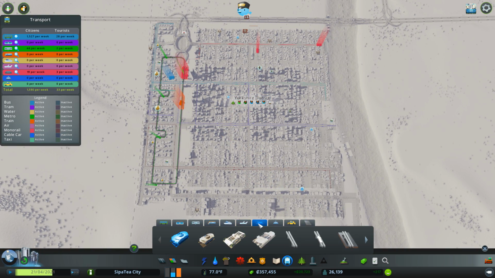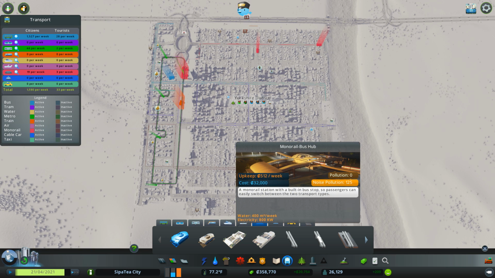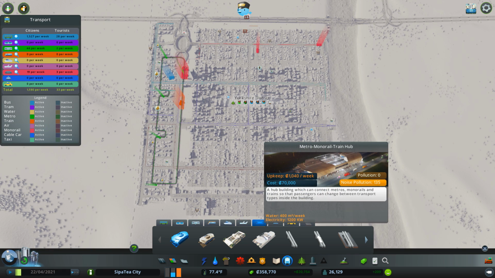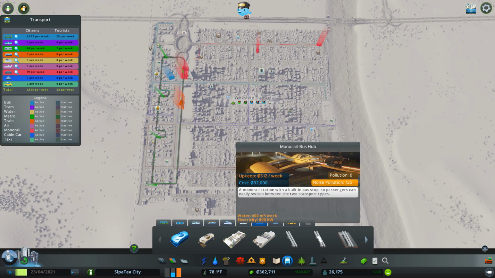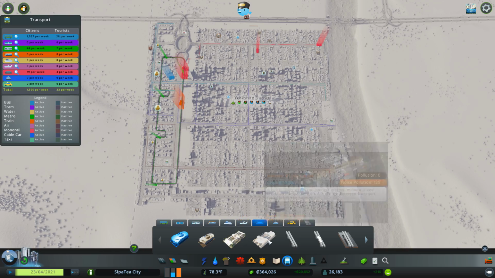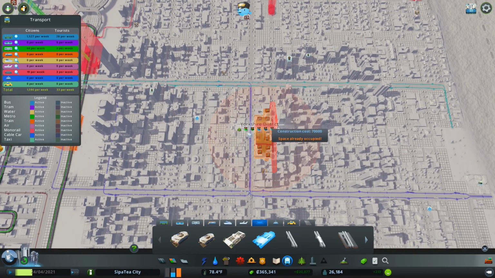Of course, we always have the option of using these smaller ones. Monorail bus hub. So the metro monorail train hub. So maybe we could use something like that and connect up to these monorails as they come in. Is that like the largest monorail station with a built-in bus stop? Yes, that's basically just buses. And this one here is metro and monorail. So we could do that.